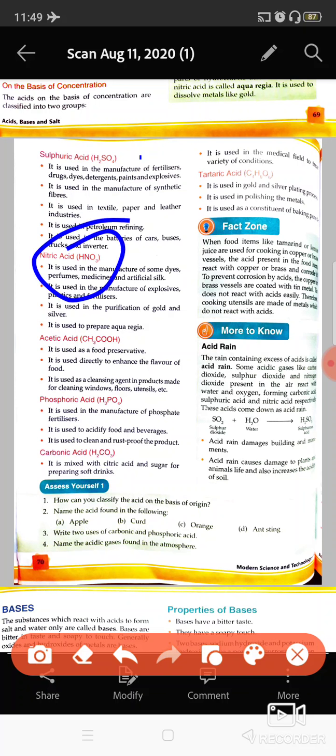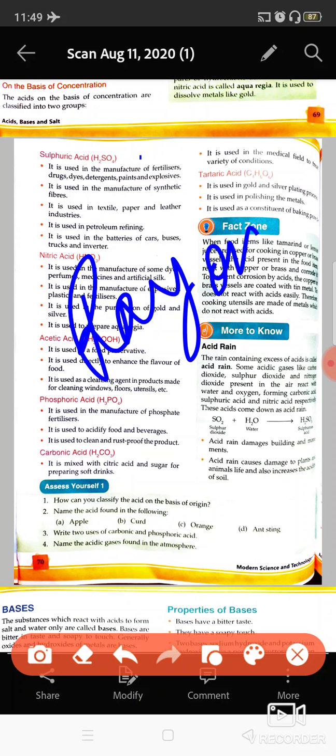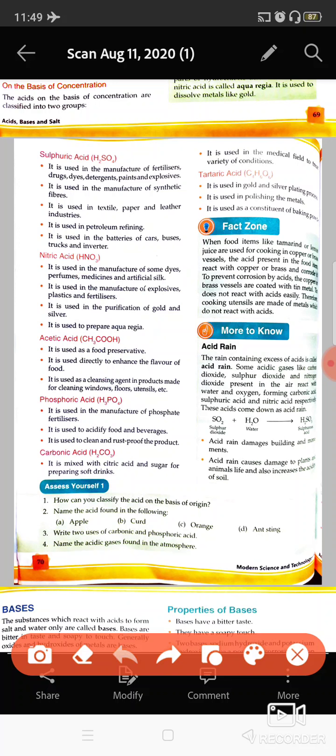Then nitric acid, HNO3, it is used in the perfumes, medicines, artificial silk, which is known as rayon, and in making the dyes, which were used for coloring the cloths. These are used for explosives, fertilizers, same things are there.